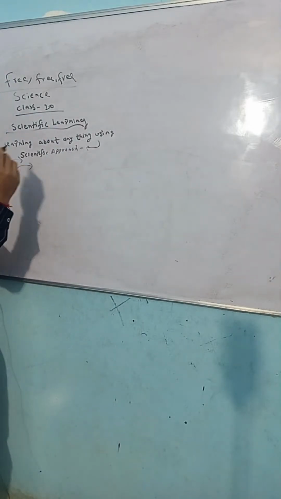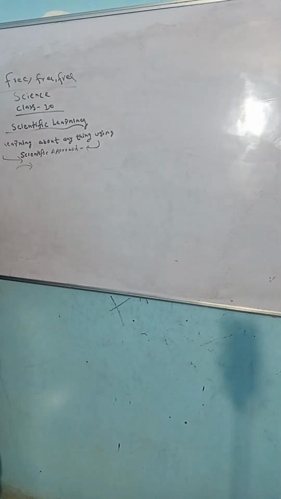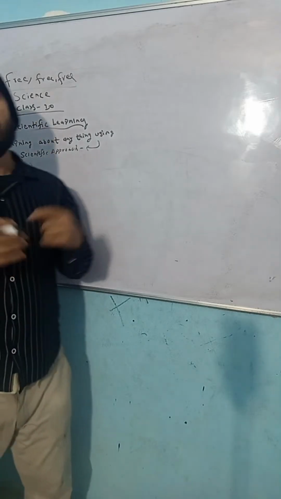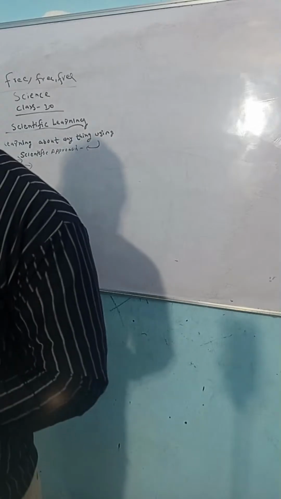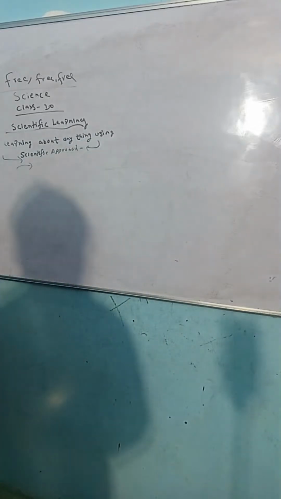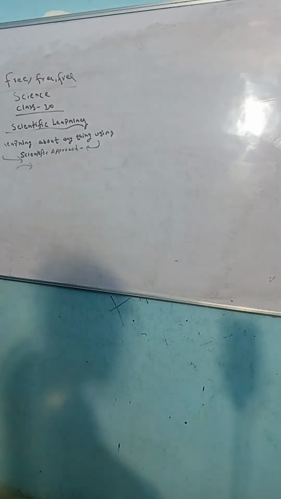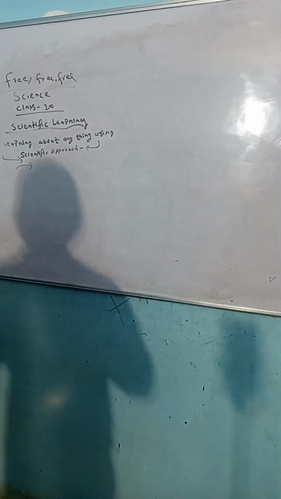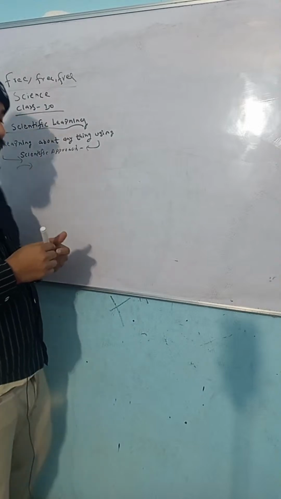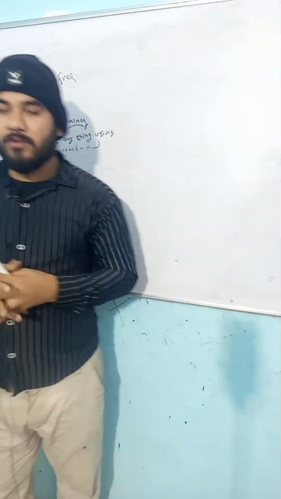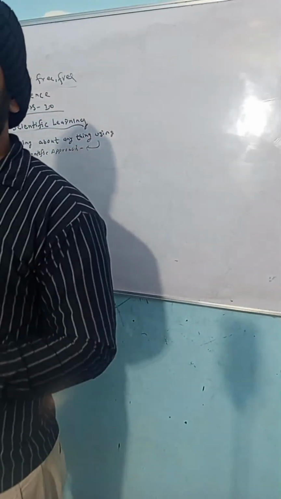If you are learning about the human blood circulation system, any human body system, or other things like gravity, how an apple fell down towards the earth and why it's not going upward, many concepts are there. Whatever concept you are learning is scientific learning. If you learn normally, that is a different thing, but if you use the scientific approach, then you have to learn deeply.